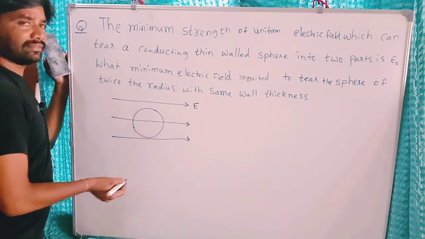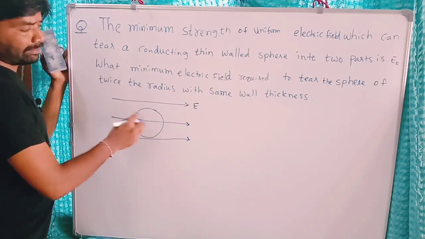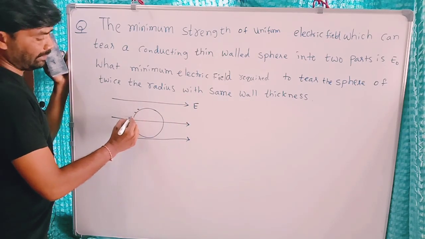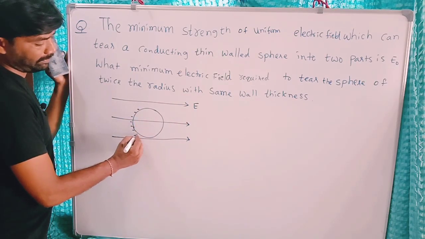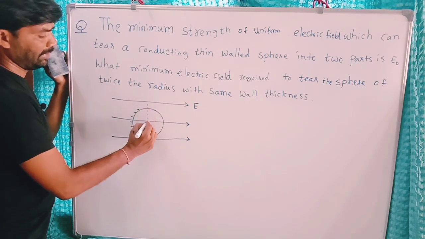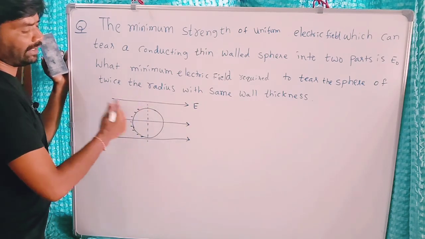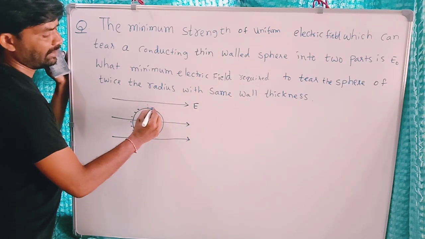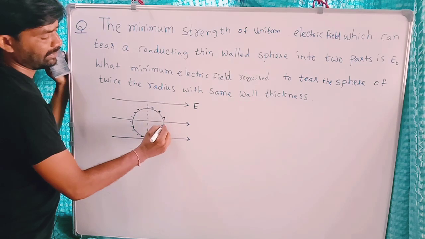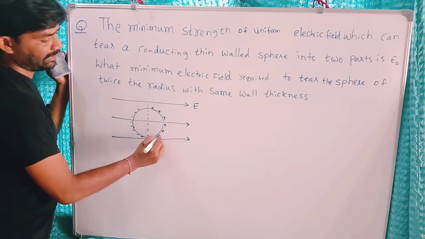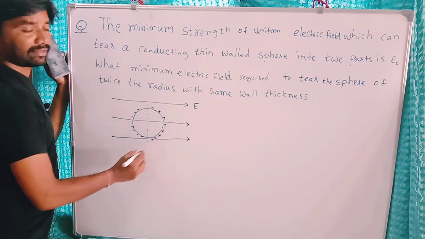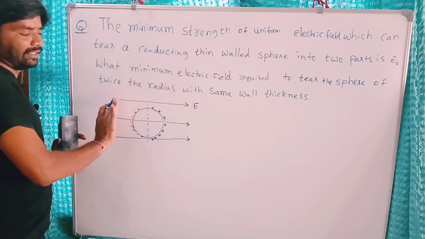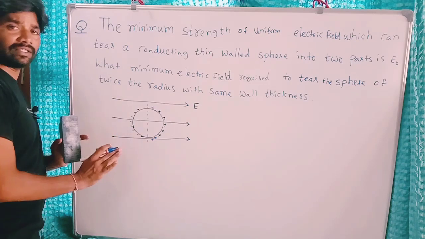Due to induction, electrons move in the direction opposite to the electric field. The left surface of the sphere is formed with negative charge because of the movement of electrons in this direction, and positive ions will move this direction, so positive charge is formed on the right side of this sphere. So half of the sphere is completely positively charged and the left side is completely negatively charged.